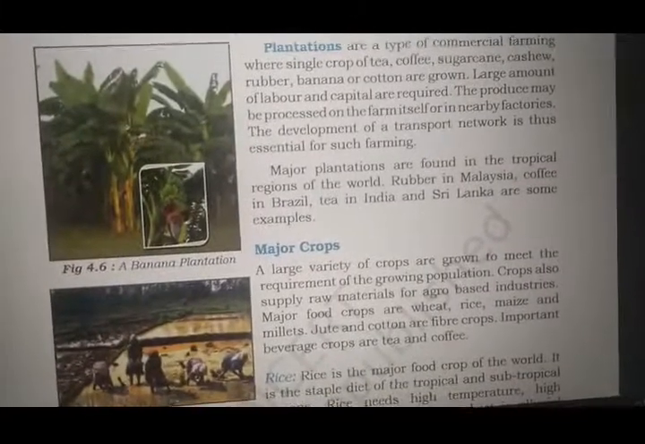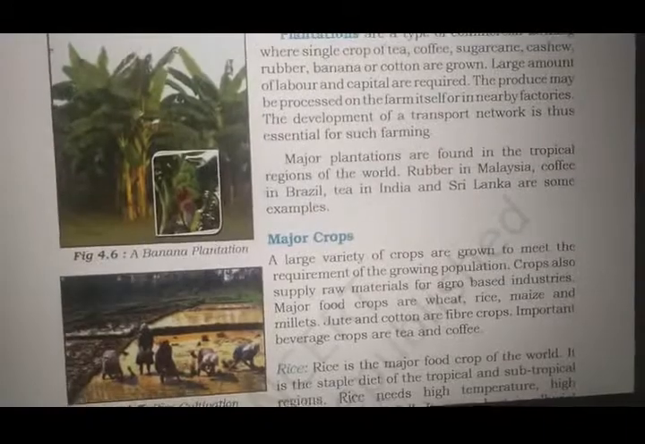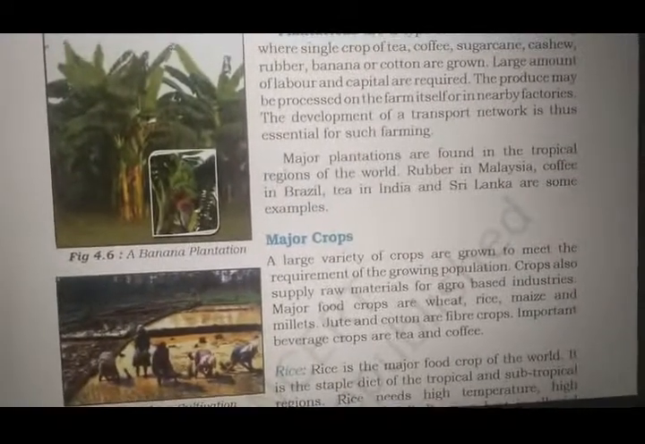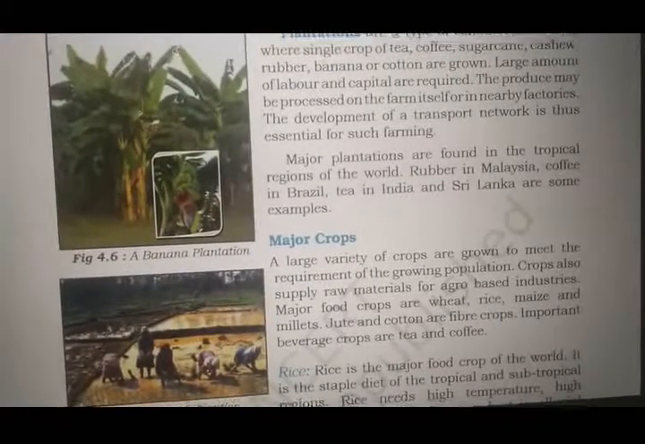The major plantations are found in the tropical regions of the world. So wherever there are tropical regions in the world, you will find the major plantations there. Rubber in Malaysia, coffee in Brazil, tea in India and Sri Lanka are some examples. Please underline all of these names.